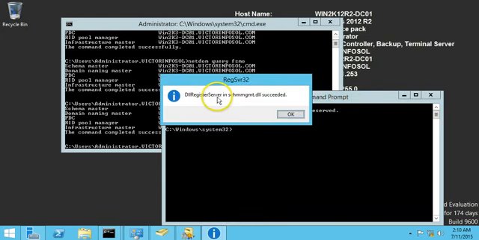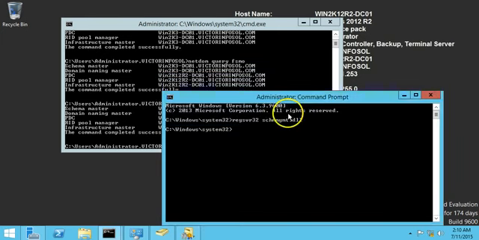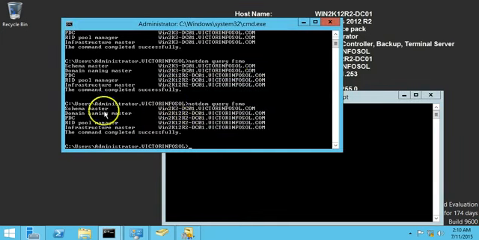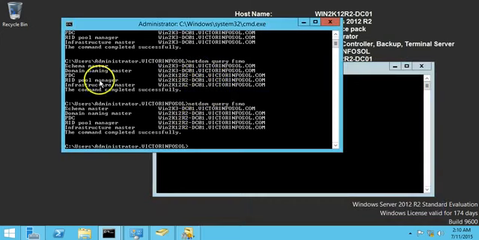DLL register server is schema master success. So good to go, and you can verify we have only one master role on our old server, that is schema master. So I am going to change that as well.